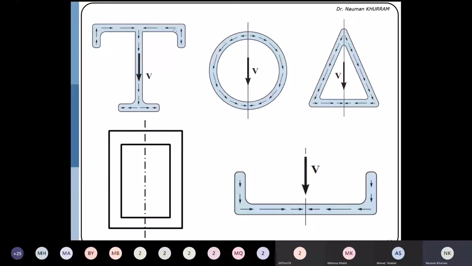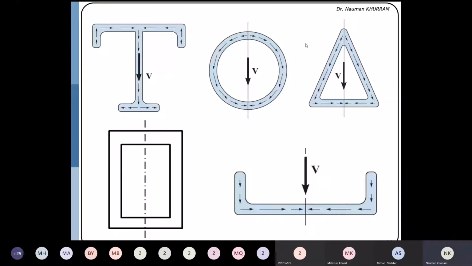Similarly, in this circular case, I told you that shear flow is always passing through the center line of the element. Regardless of whether the element is circular, perfectly vertical, or angular, just like this triangular section. For example, if I take this component, it will have two components, one acting in the horizontal direction and one in the vertical direction.